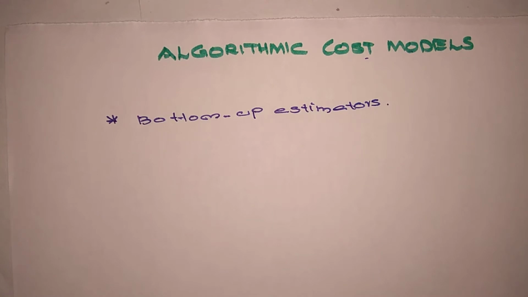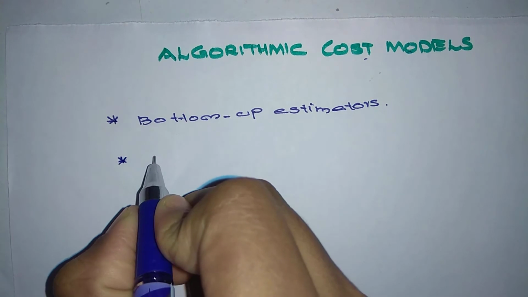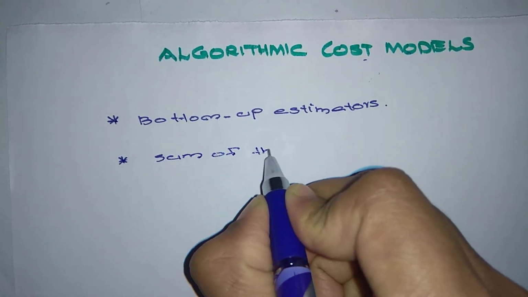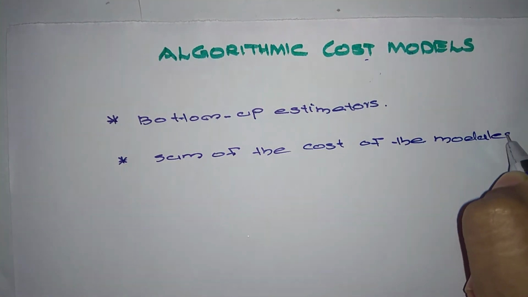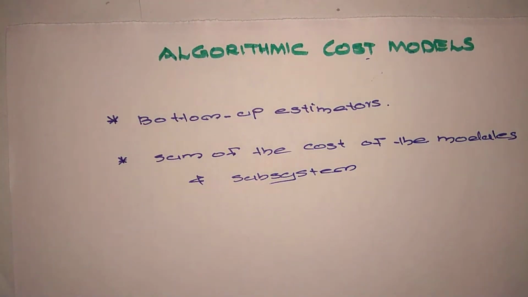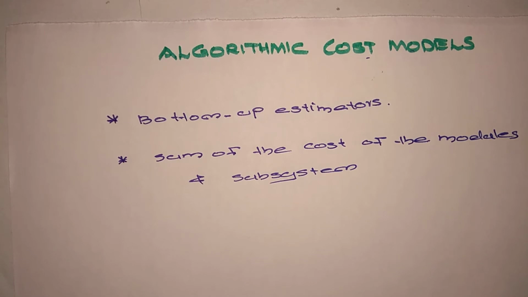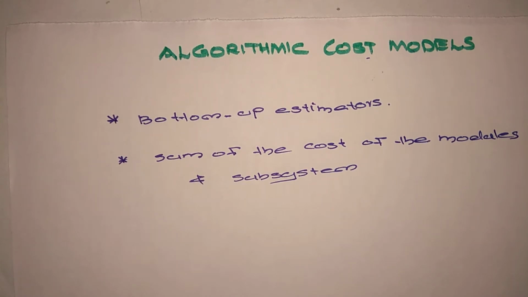The algorithmic cost estimator computes the estimated cost of a software system as the sum of the cost of the modules and subsystems. So how does the algorithmic cost model compute the cost? As the sum of the cost of the modules and subsystems that comprise the system. That is what algorithmic cost models are.